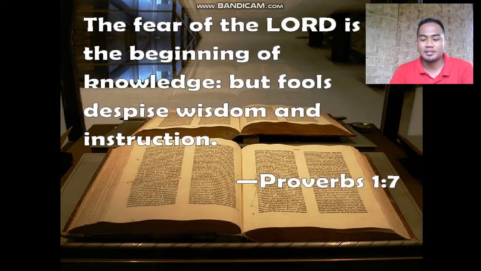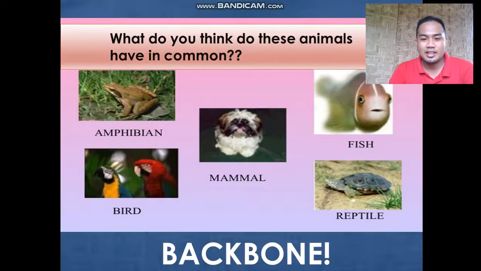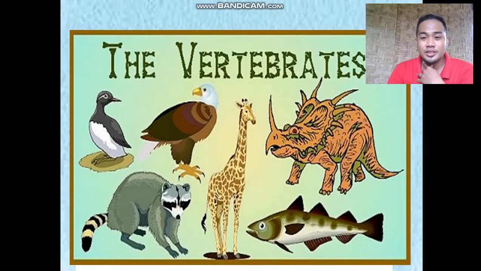So as a sort of review for our science lesson, what do you think these animals have in common? They have backbones. So which animals have backbones? They are called the vertebrates.